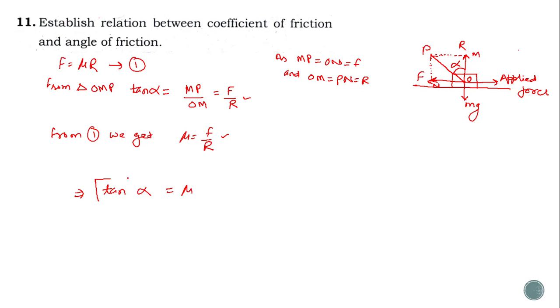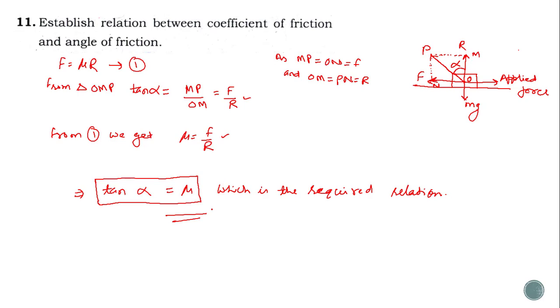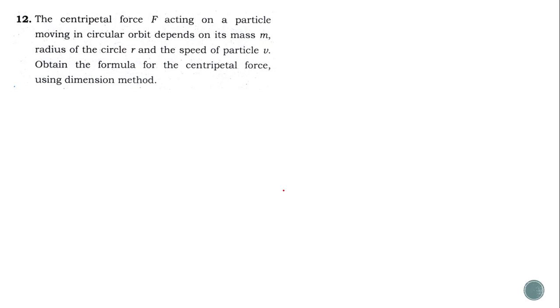So this is the required relation between angle of friction and coefficient of friction. Now moving towards the next question. Next question is question number 12.